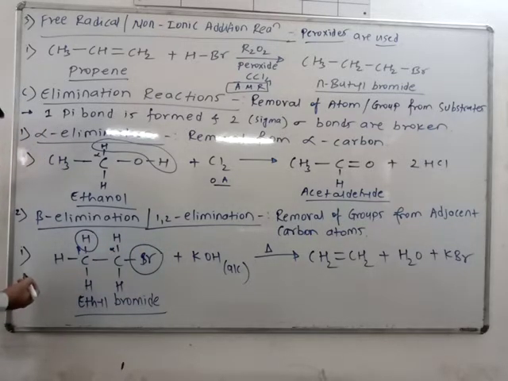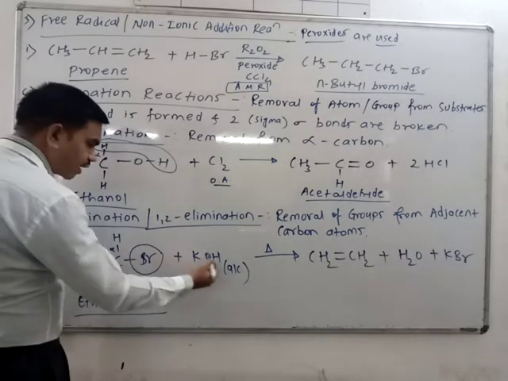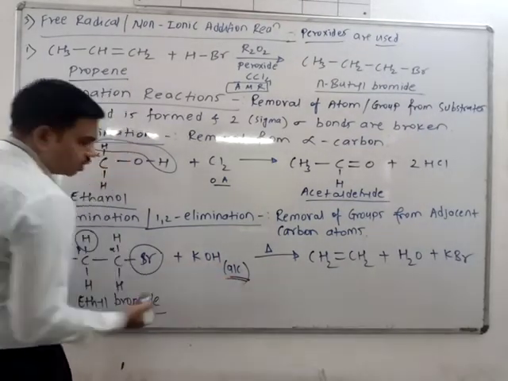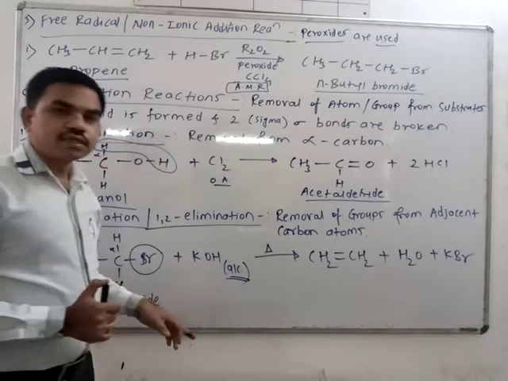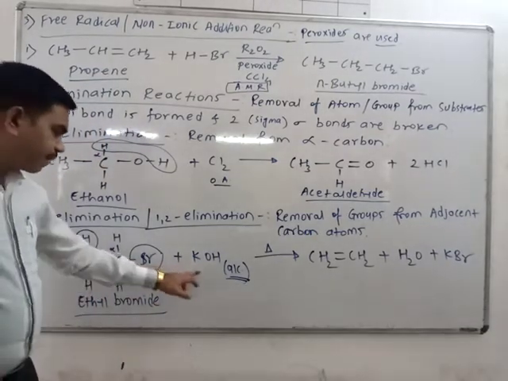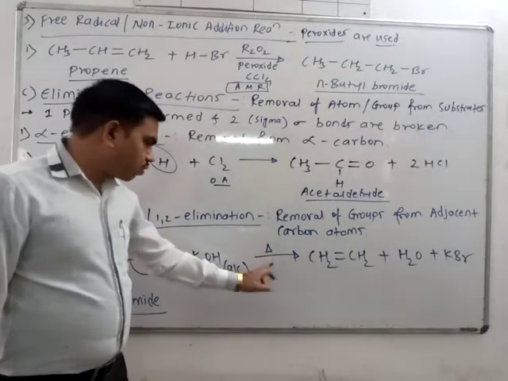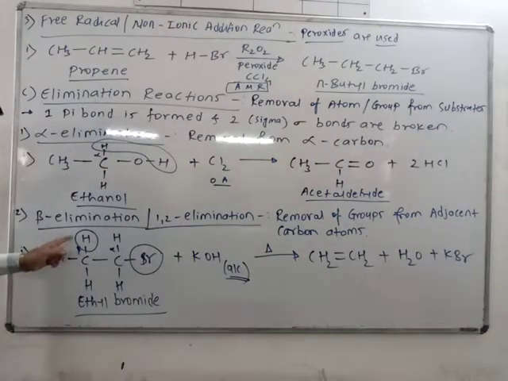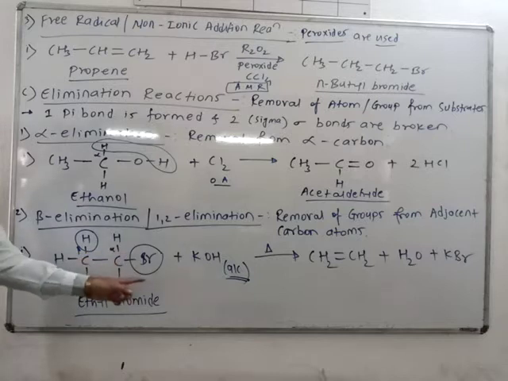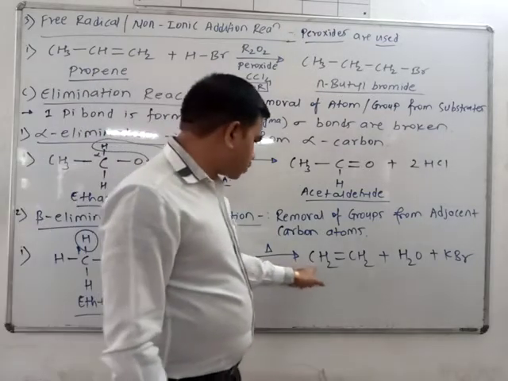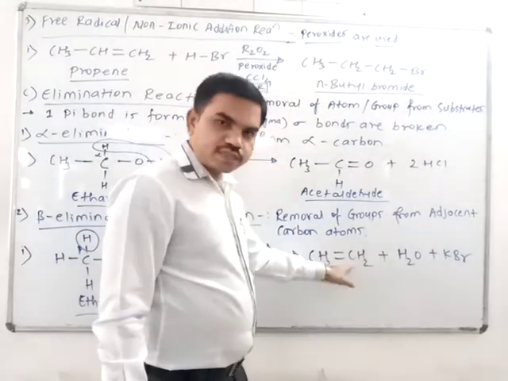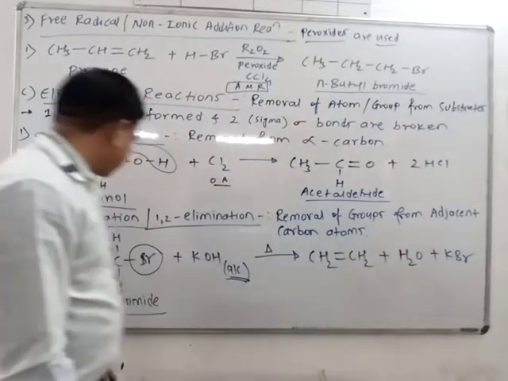Now it will remove. When you treat this ethyl bromide in presence of KOH in alcoholic solvent, you have to remember here that you have to add alkali in presence of alcoholic solvent, then only elimination takes place and you have to heat the reaction. Now see here, this bond shift here and then elimination of Br is from alpha, Br is removed, and from beta, hydrogen is removed, and here formation of double bond. So in this way you will get a compound CH2 double bond CH2 means ethene is formed plus byproduct water.